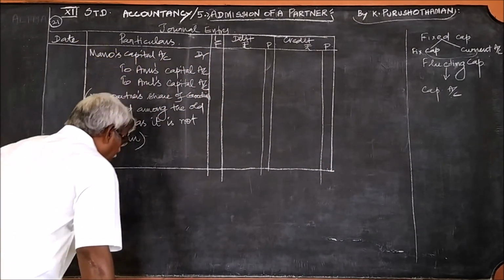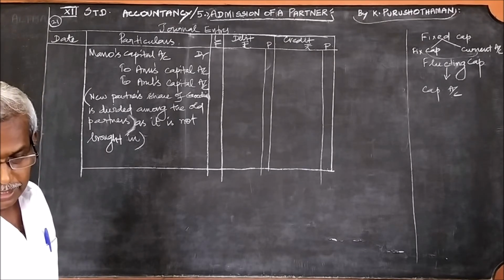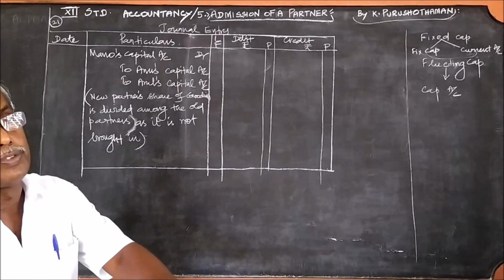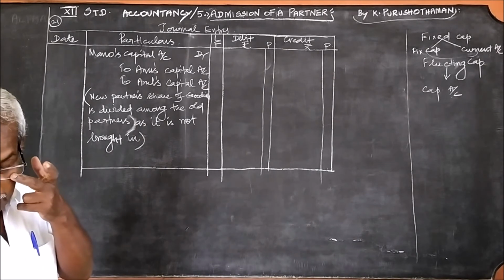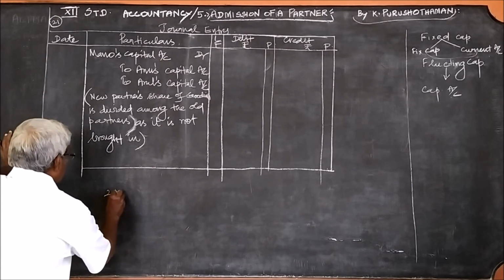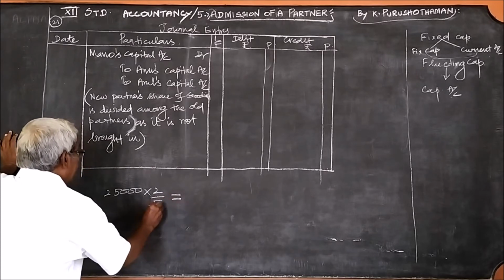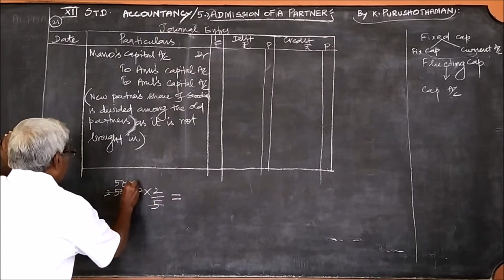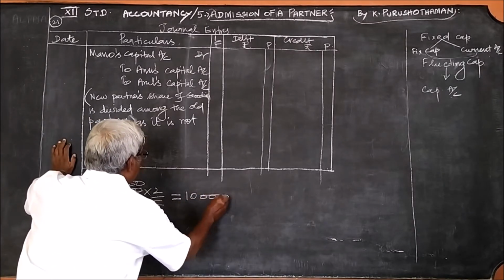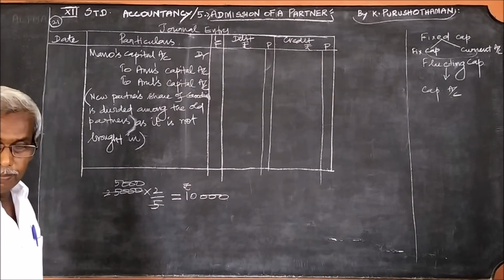The total amount of goodwill is 25,000. But for Mano, it is 2/5 share of profit. Therefore, the amount of goodwill to be shared is 25,000 into 2/5. We can get 5 5s are 25. So 5,000 into 2, 10,000. This is the amount to be shared among the partners.